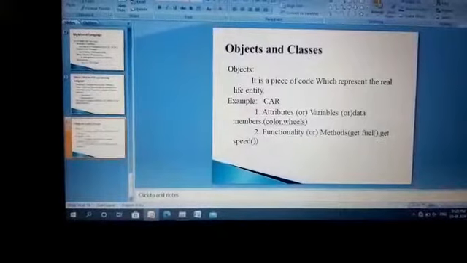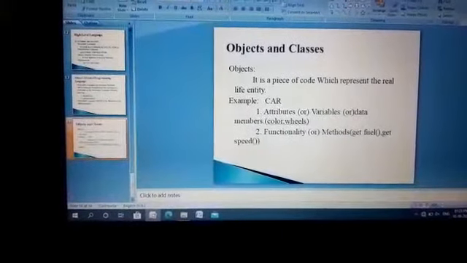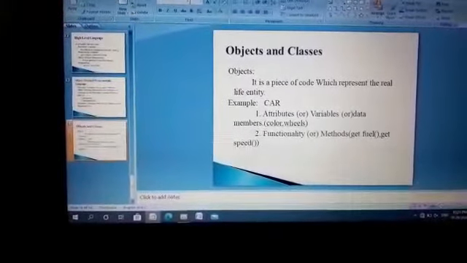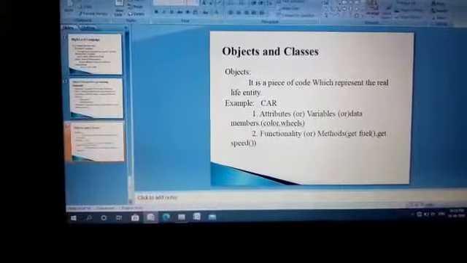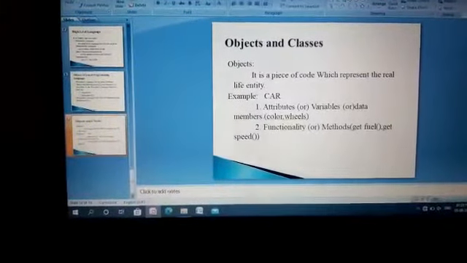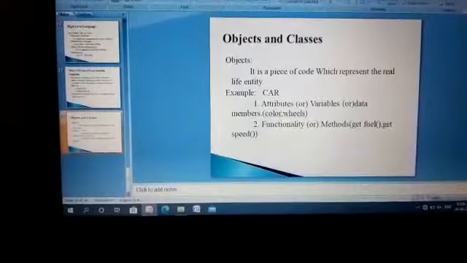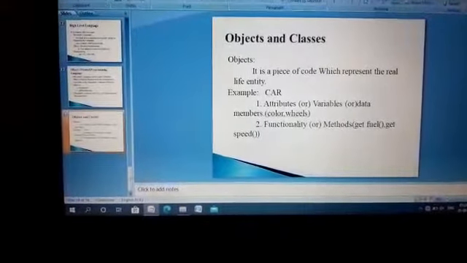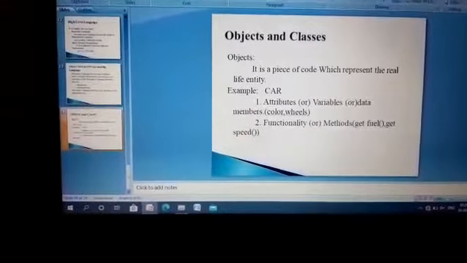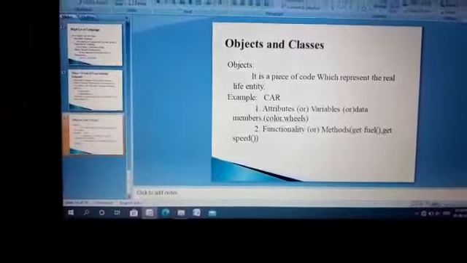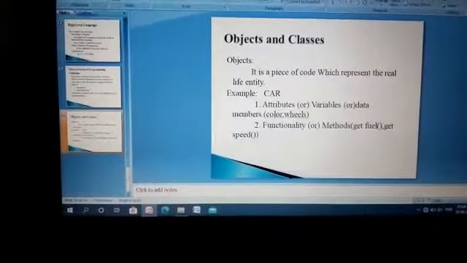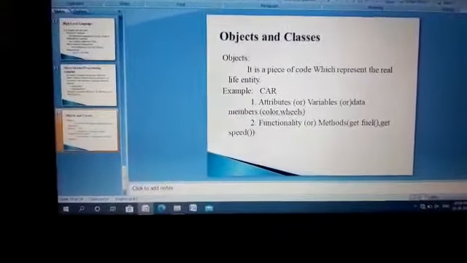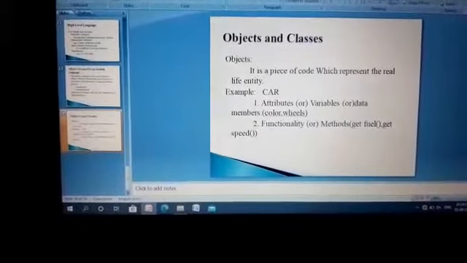The next topic is objects and classes. They are very important, basic concepts in object oriented programming. First we are going to see what an object is, and next we will see classes. An object is a piece of code which represents a real life entity.